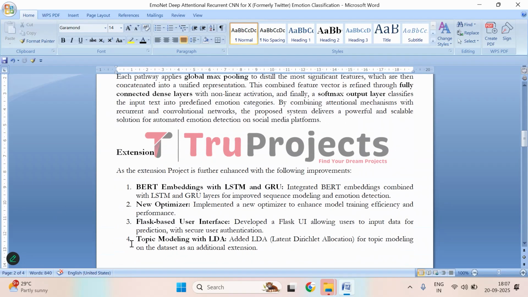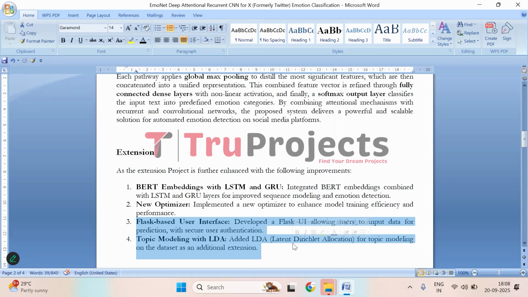And this project has been further enhanced with several key improvements. So, as the extension, we are incorporating LSTM and GRU. First, BERT embedding have been integrated with LSTM and GRU layers, allowing the model to better capture sequential relationships in the text and improve emotion detection accuracy. Second, a new optimizer technique. A new optimizer has been implemented to make model training more efficient and to potentially boost the overall performance.